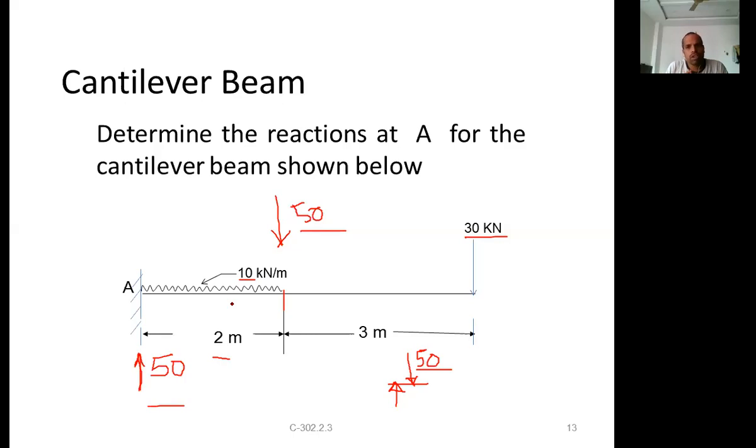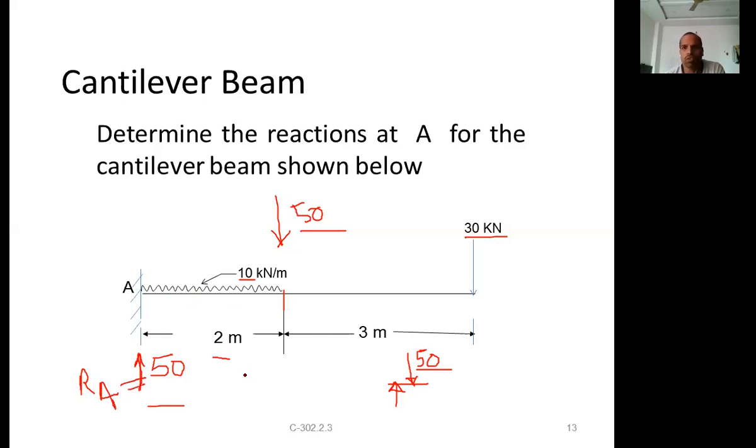The external loads are a total of 50 kilonewtons downward, so at support A a reaction will be developed equal to the upward force, that is 50, and the direction will be opposite to your loads. So if loads are downward, the reaction will be upward, and if the loads are upward, the reaction will be downward. That is a simple logic, and vice versa. That is the case for your support reactions. Support reaction RA is equal to 50 kilonewtons.